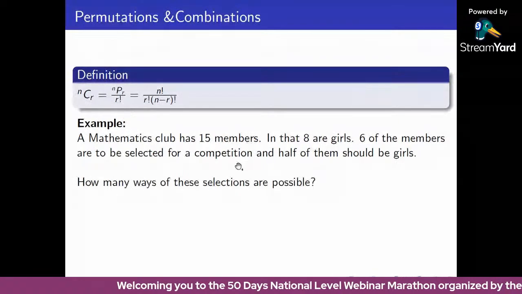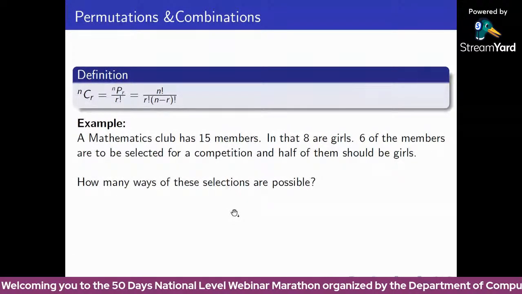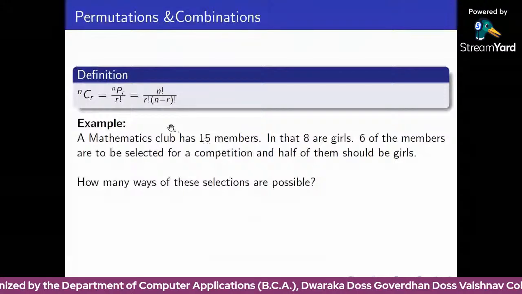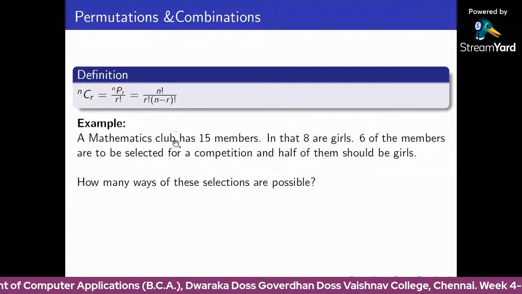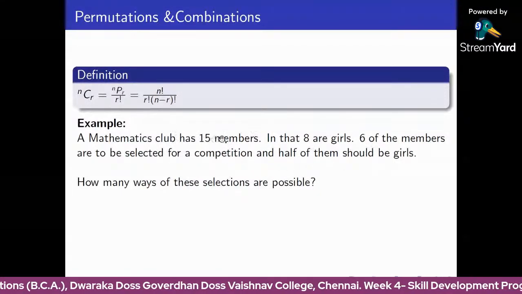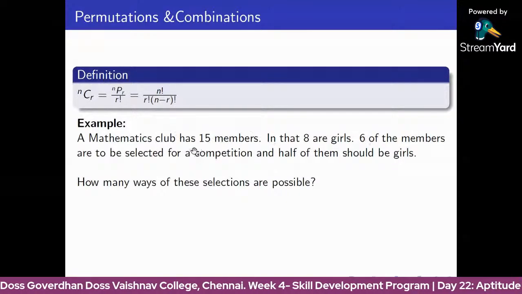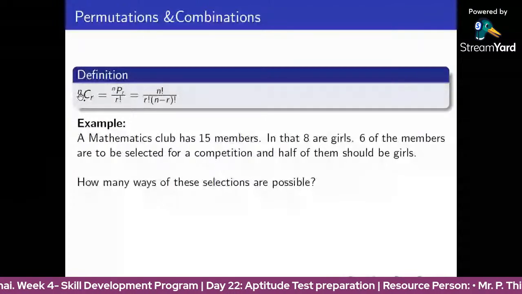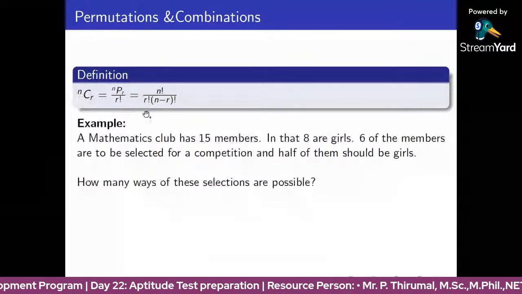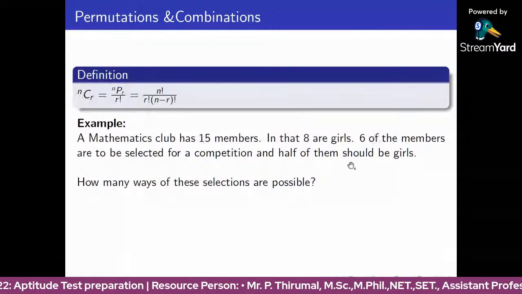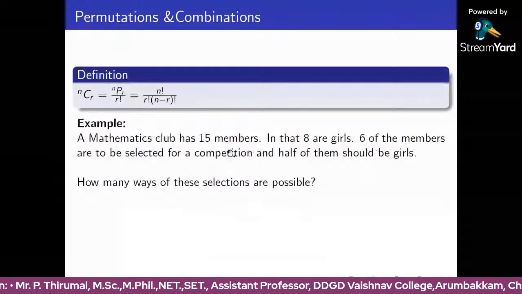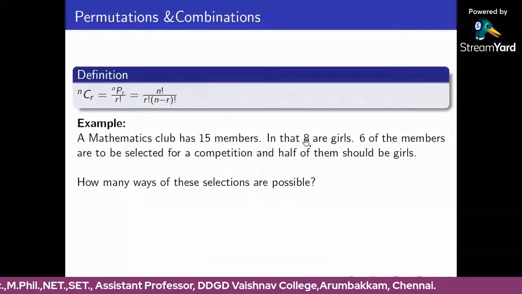How many ways of these selections are possible? Here we are forming a group, so we are going to use combinations, not permutation. In permutation, the ordering is important. Here we are forming a group of 6 members from 15 members, so we use the NCR formula. In the 6 members, half of them should be girls, that is 3 girls and 3 boys. Totally 15 members, 8 girls, so the remaining is 7 boys.